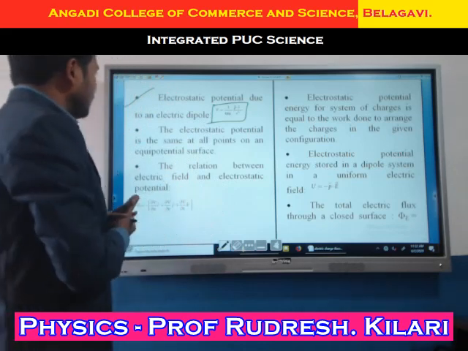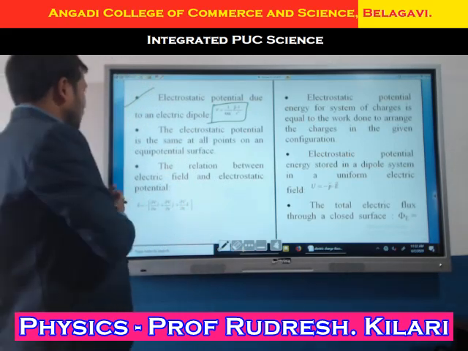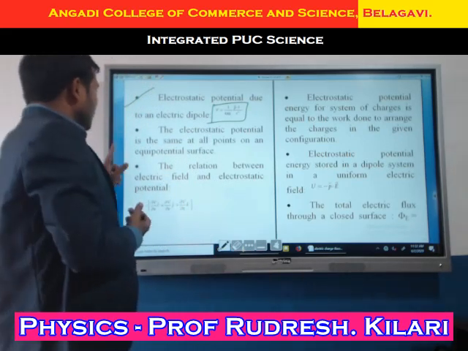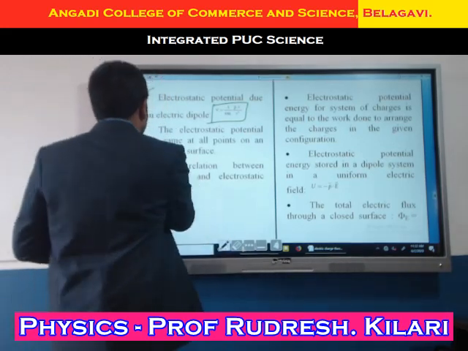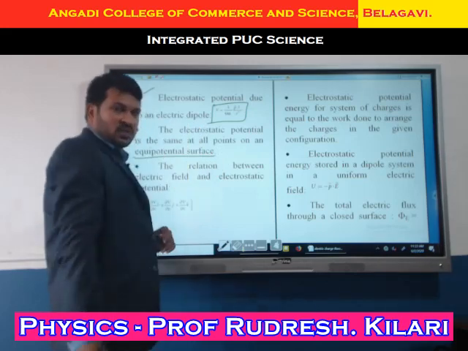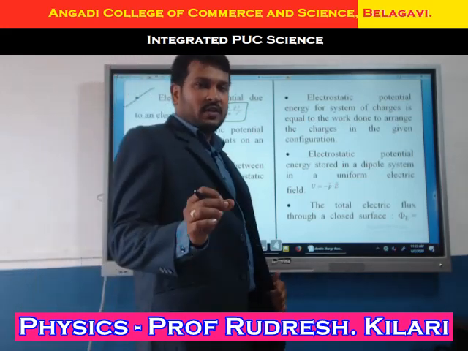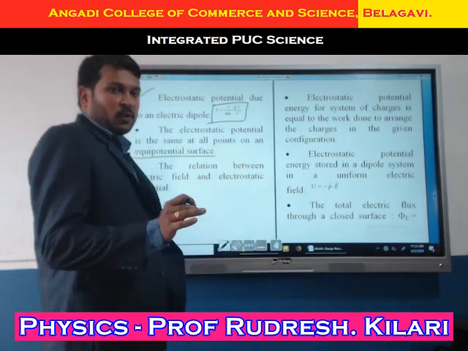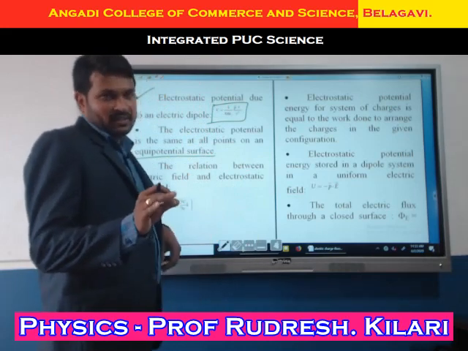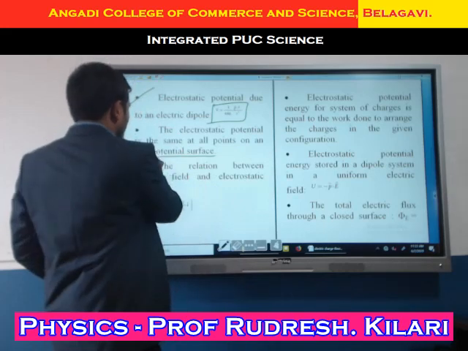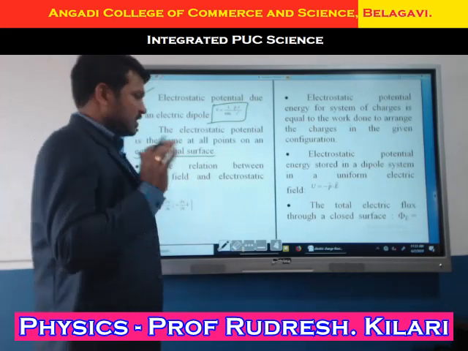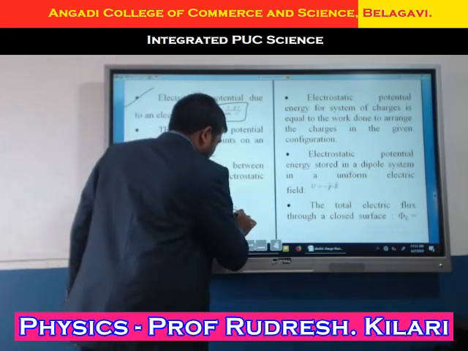Okay, now here another one. Electrostatic potential is the same at all the points on the equatorial surface. First I will define equatorial surface. What is equatorial surface? The surface where the potential is the same at every point is known as an equipotential surface. Now here I'll consider a positive charge.